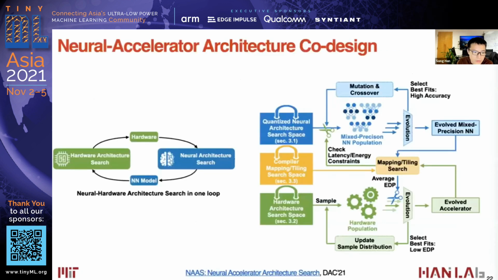So here we put the neural and hardware architecture search in one loop. We again use the evolutionary strategy, doing mutation and crossover, to select the best fit of the neural network architecture and the hardware accelerator architecture. Unlike conventional work that searches only numerical parameters, we can also find new topologies.